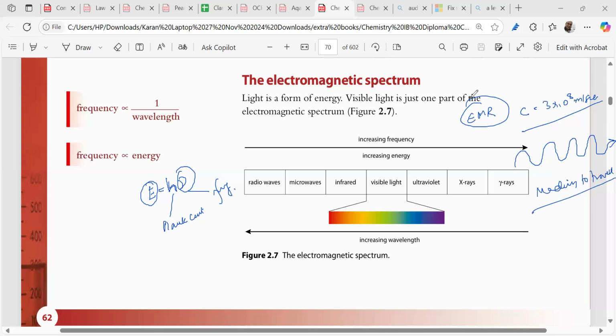So what is electromagnetic radiation? Electromagnetic radiation is the radiation which travels at the speed of light. They travel in the form of waves, and they do not need any medium to travel. Understood this part clearly? They don't need any medium to travel.